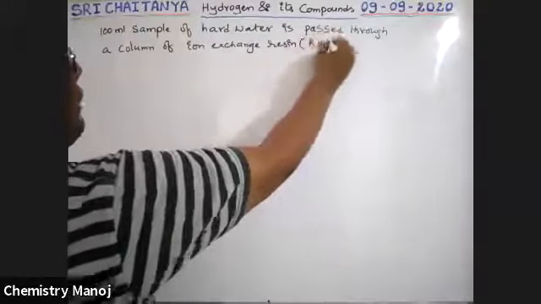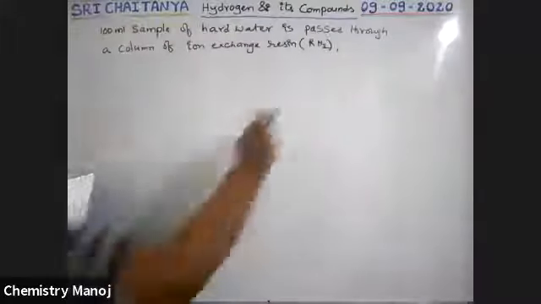The resin formula is RH2, ion exchange resin.